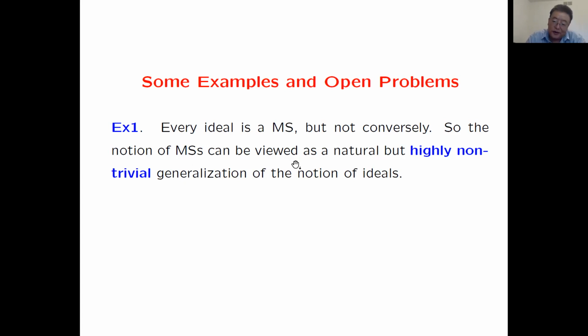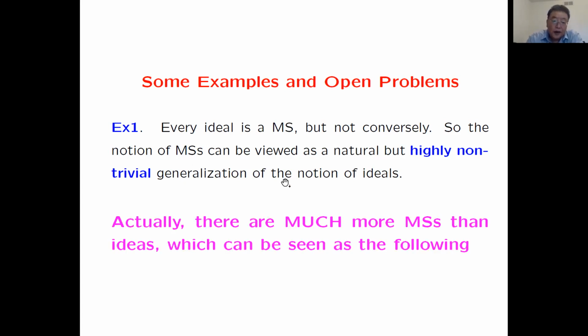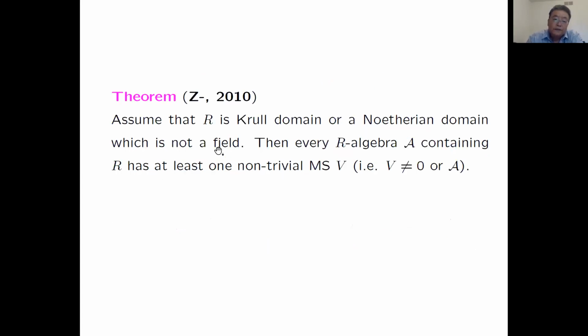If we can do that, the Jacobian conjecture very possibly will be true. If we can prove that any of those subspaces is a Mathieu subspace, then the Jacobian conjecture is true. And actually, there are many more Mathieu subspaces than ideals, which we'll see from other examples. And also,